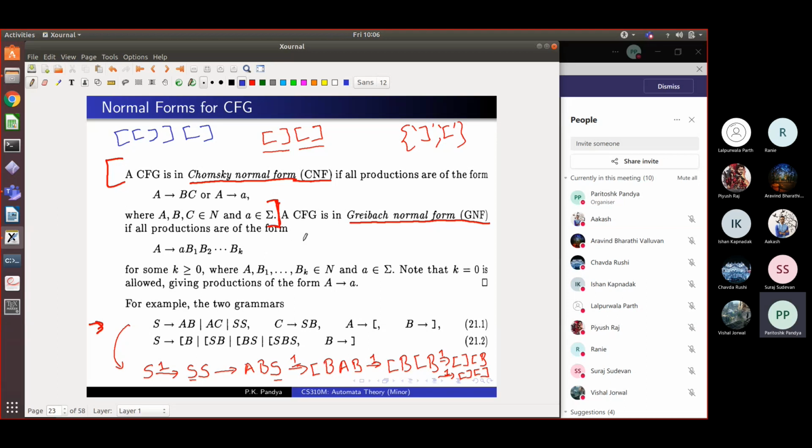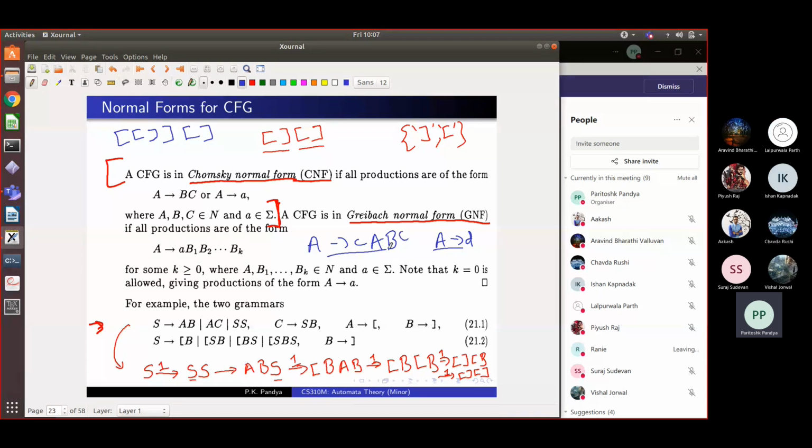So all non-terminals go to a single terminal, let's say C, followed by some AB. This is allowed. So the right hand side of the rule is always a terminal followed by a sequence of non-terminals. It can even be A goes to some single terminal D followed by a sequence of length 0 of non-terminals. So this is allowed and this is allowed. And this can be arbitrarily long. A, B, C can also be there. Right? Capital C.